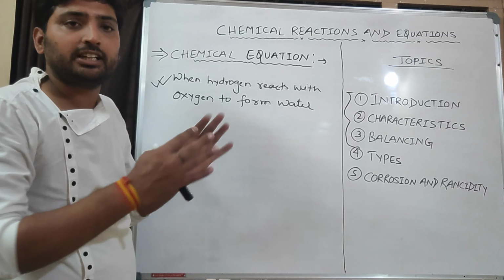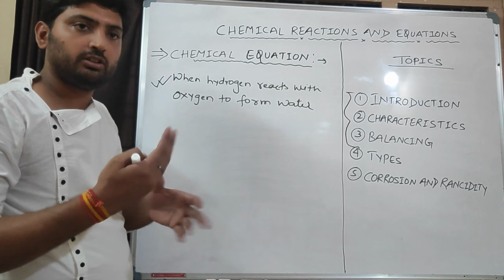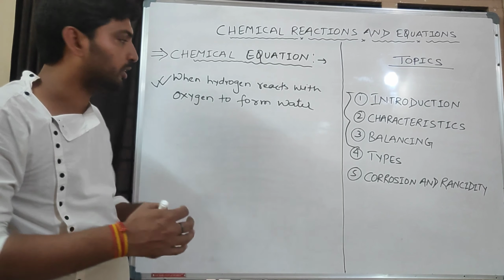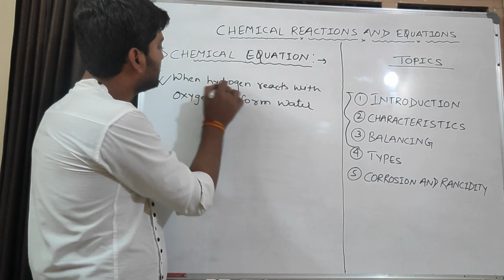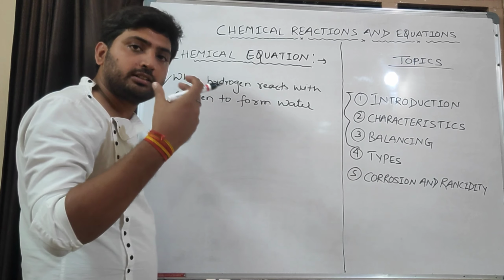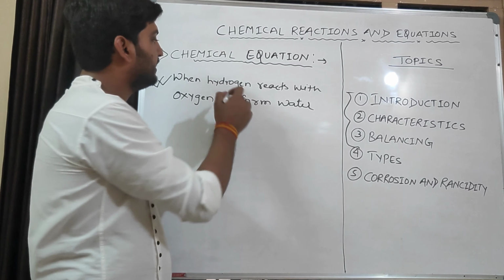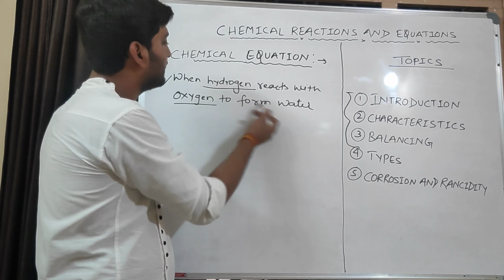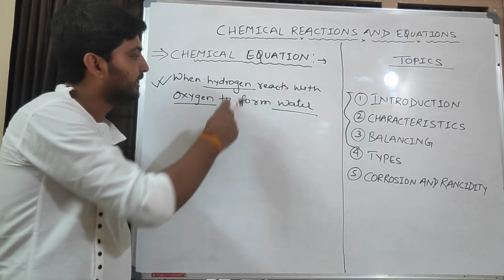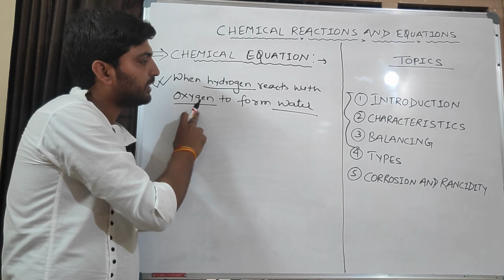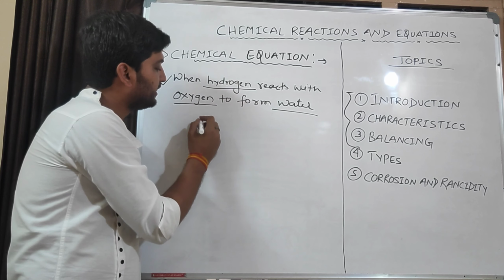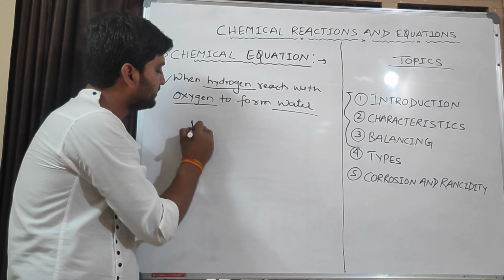Then what is a chemical equation? This statement is converted into symbols. What type of symbols? For the elements or atoms taking part in this reaction, we take their symbols: hydrogen, oxygen and water. There are three things: hydrogen, oxygen and the product water. What is the symbol of hydrogen?